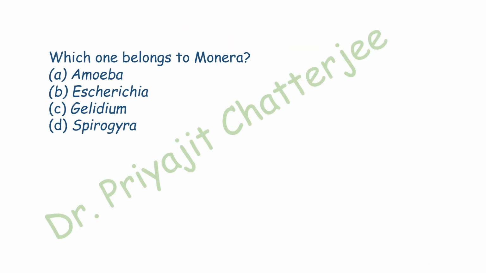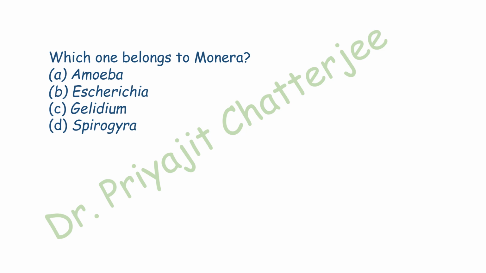Here the question is, which one belongs to Monera? Amoeba, Escherichia, Gelidium, Spirogyra. The correct option is B, Escherichia. Amoeba belongs to kingdom Protista. Gelidium and Spirogyra belong to algae. All of them are eukaryotes.